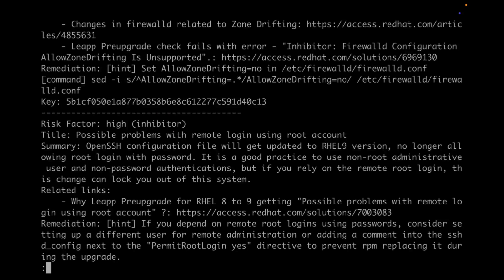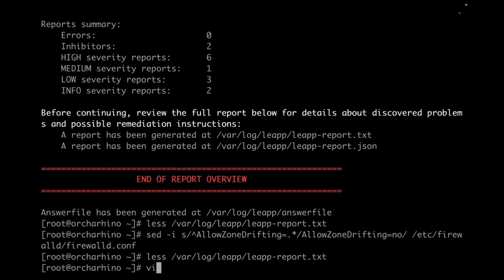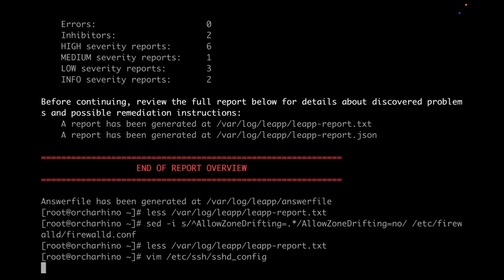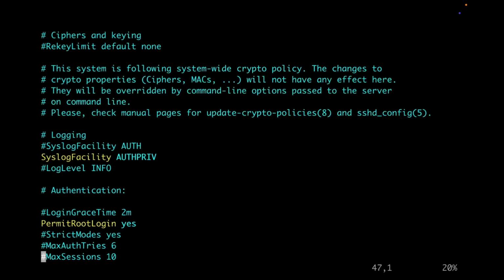And secondly, what we ran into is we have to make sure that root login is correctly configured to not lock us out. So we will have a look at the sshd config and actually define a reasonable default and then override it. You see here PermitRootLogin was set to yes, but no default was given with hashes. So we will just provide that. And this should make Leap already happy.